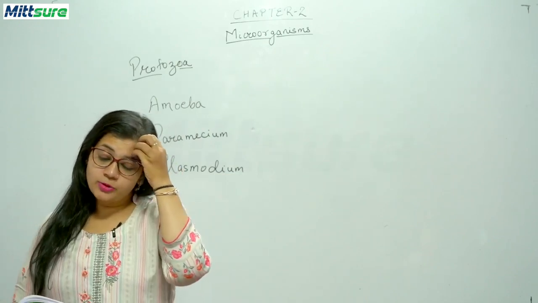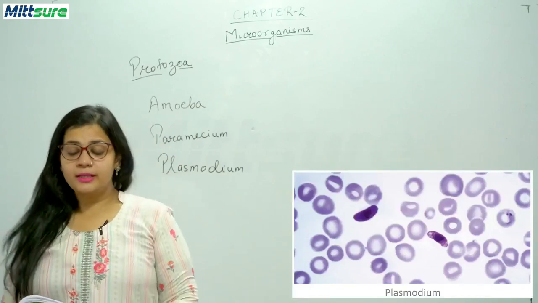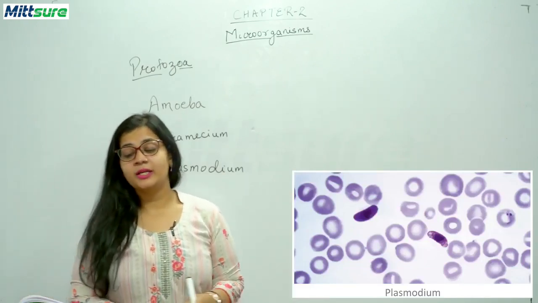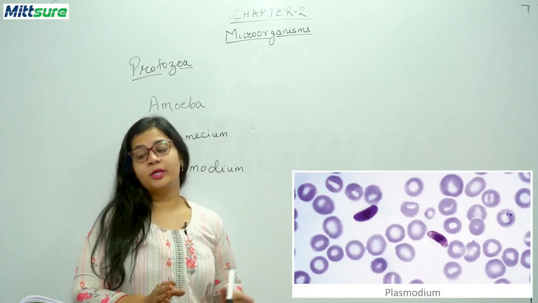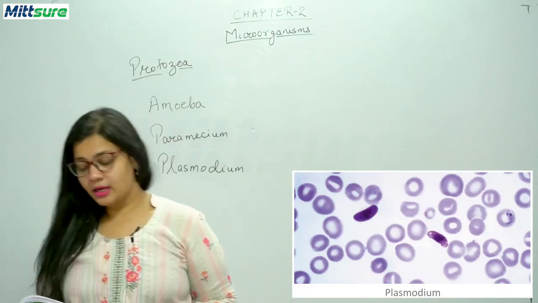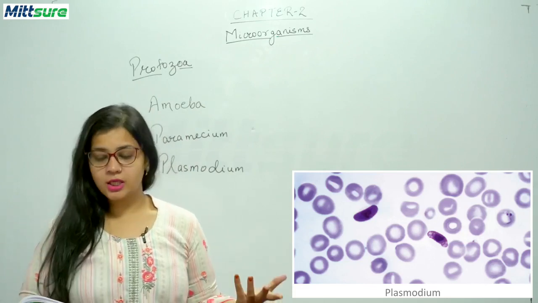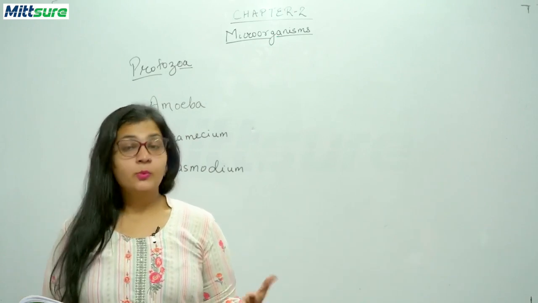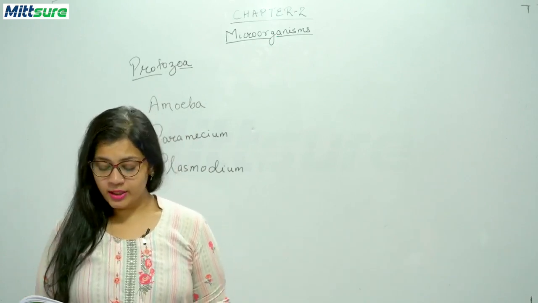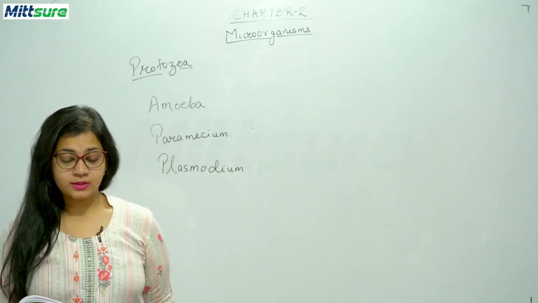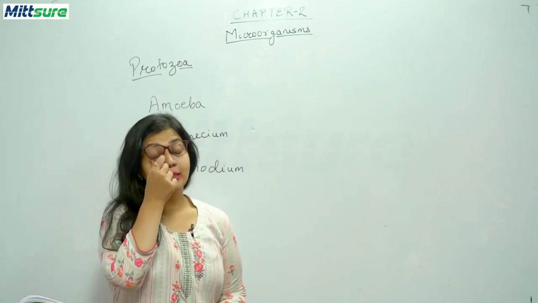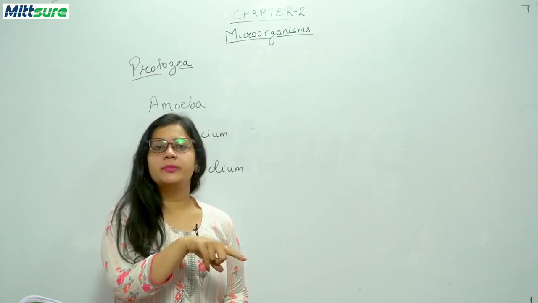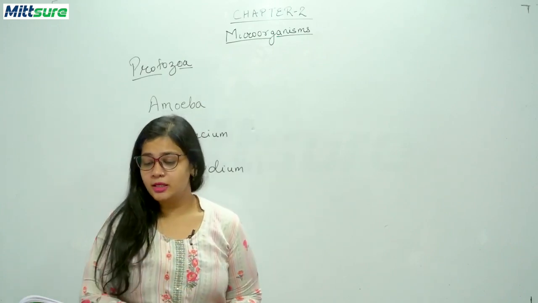Okay, now students, there is an image given in your books of this Plasmodium. Okay, so you can see clearly how this Plasmodium looks like. Now when this female Anopheles mosquito bites and pierces the skin for blood, Plasmodium is injected. Once they reach inside the human's body, it attacks the red blood cells. Okay, that is RBCs. So where do they live in the human? In RBCs, that is the red blood cells, and in the liver.